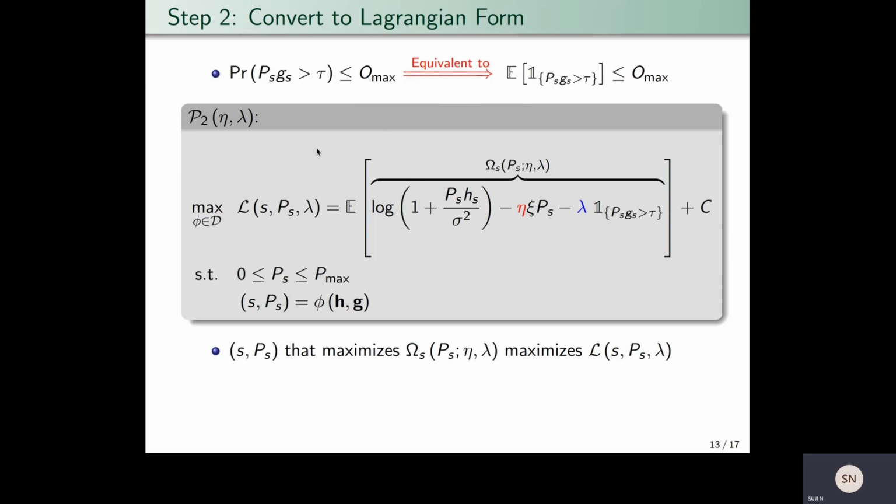Then on simplification, we can show that the objective function of P2 is the expected value of the reward function plus some constant. Hence, the antenna S and power PS that maximize the reward function will solve the problem P2, and hence it will solve the problem P0, which we have shown mathematically in our paper.